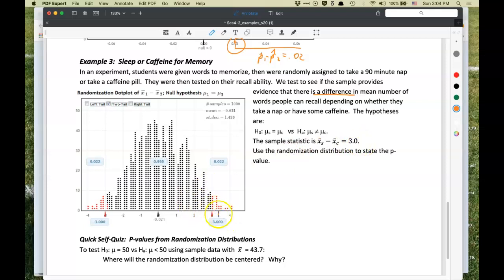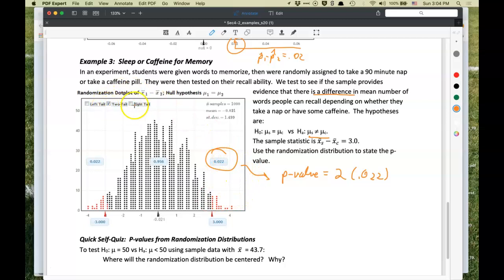So here's our statistic. And so we're going to use the randomization distribution to state the p-value. So indeed the p-value is right here. It's that probability of being greater. Oh wait, now we have a two-sided test. So our p-value is going to be twice 0.022. So we're taking the direction in the right-hand tail at or beyond and doubling that.